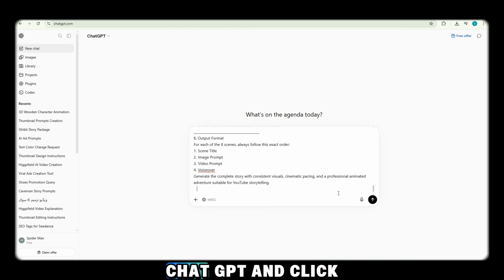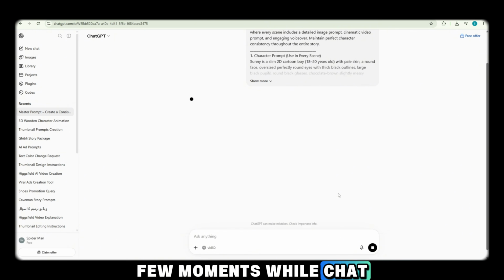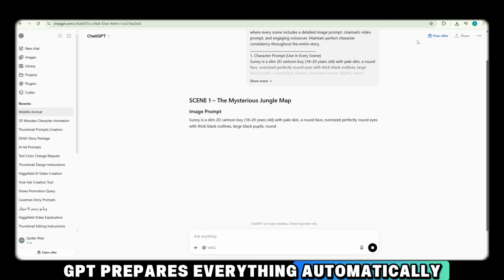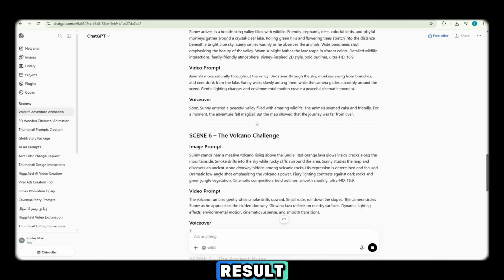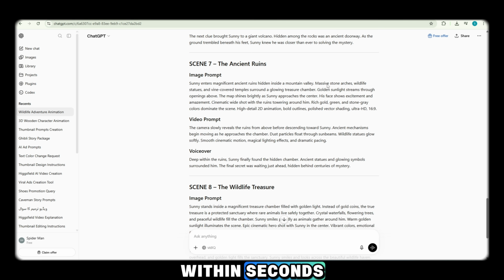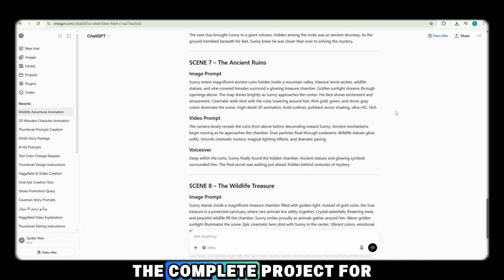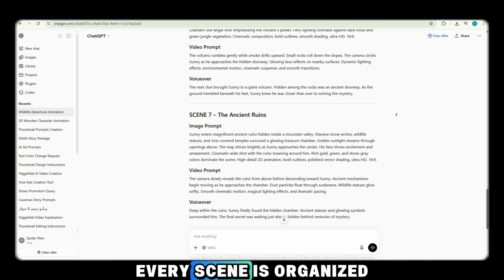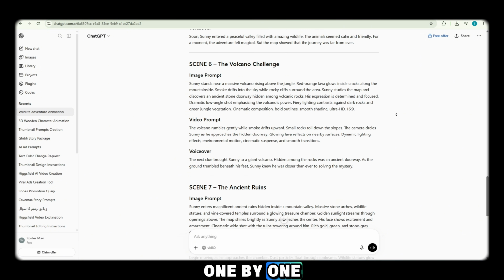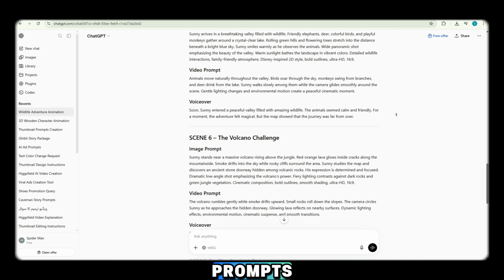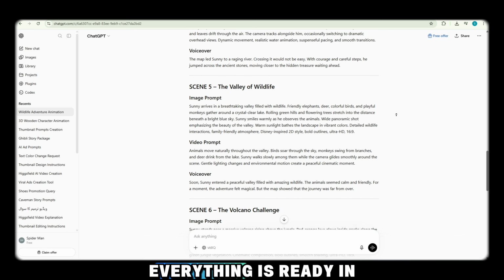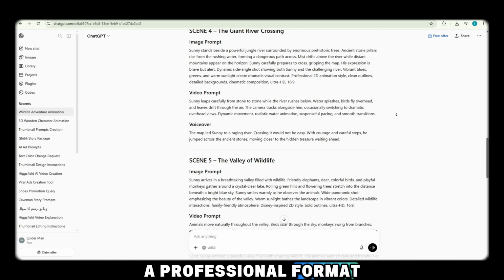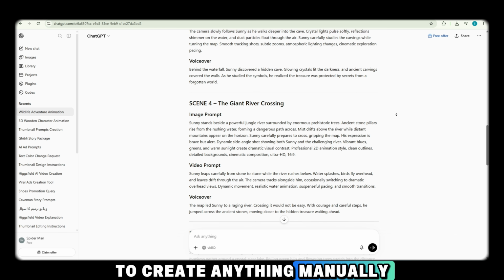Paste the prompt into ChatGPT and click Generate. Now wait for a few moments while ChatGPT prepares everything automatically. And look at this result. Within seconds, ChatGPT has generated the complete project for us. Every scene is organized one by one, including the story, image prompts, video prompts, and voiceover script. Everything is ready in a professional format, so you don't have to create anything manually.